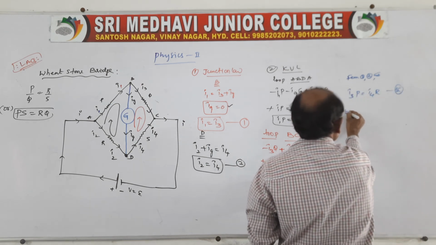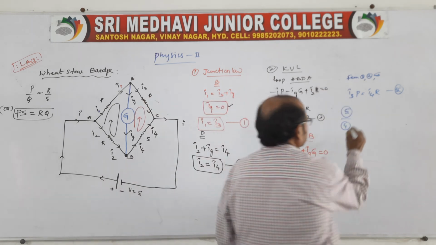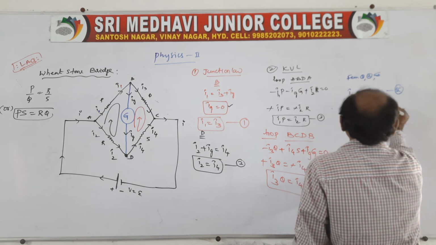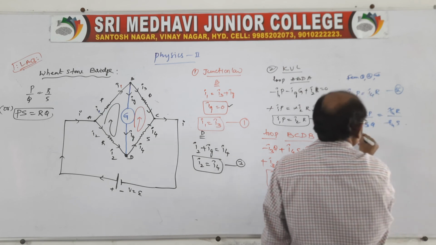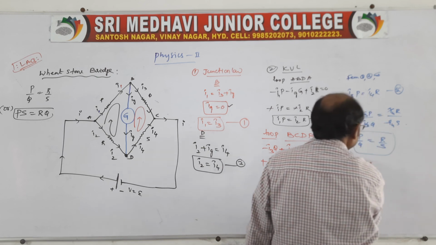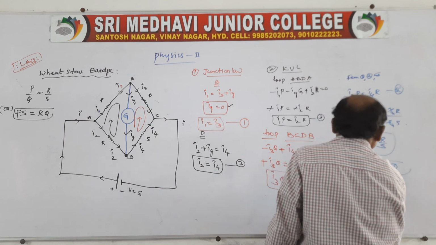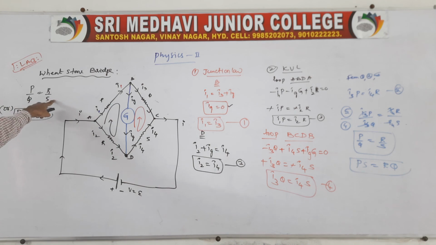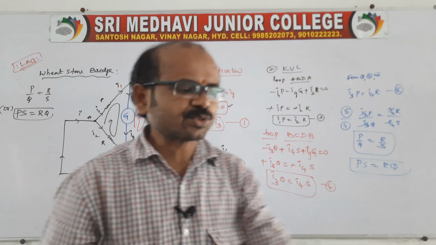Now last one, divide 5 by 4. Then we get the final expression: I3P by I3Q is equal to I4R by I4S. I3 and I4 cancel, so P by Q is equal to R by S. It is a simple question, it is for an 8 marks question. P by Q is equal to R by S. This is the balancing condition, when the bridge is balanced. Therefore, current through the galvanometer is 0.